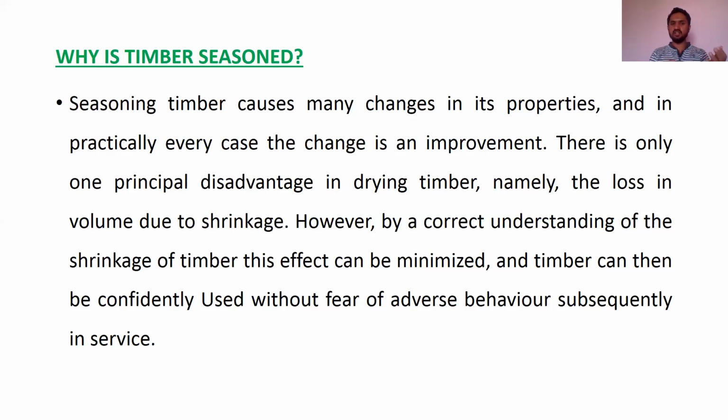So today you can understand that better. Shrinkage may happen due to drying, but as we understand shrinkage well, it can be minimized by taking some precautions. All the other properties of the timber can be improved by seasoning or drying.